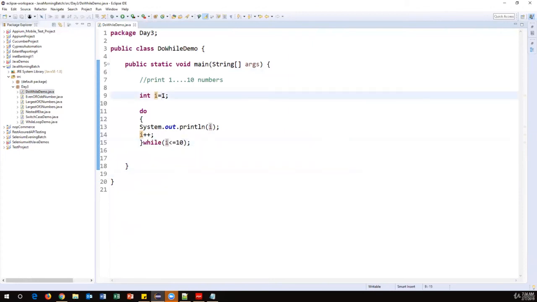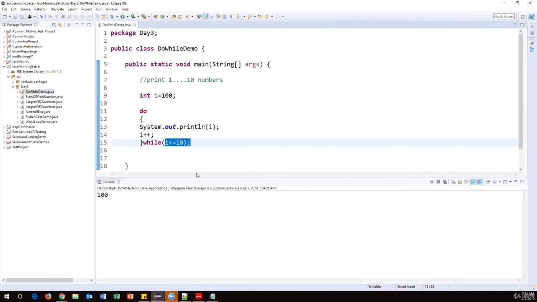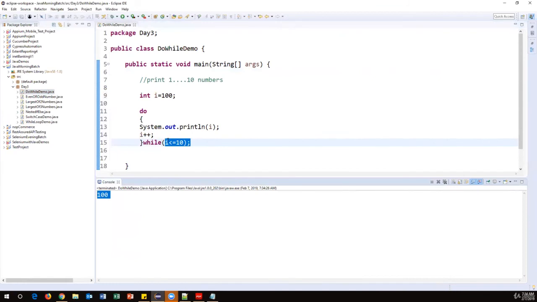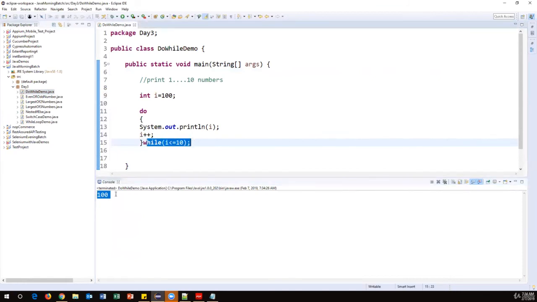So for example, I'll say 100 here. Now what happens? As per this value, this condition should never match, right? But still, this loop will execute at least once. See, now it has printed 100, but this condition is false. Still, it printed the value 100 because it is not checking the condition first. It directly enters into the block and prints 100.